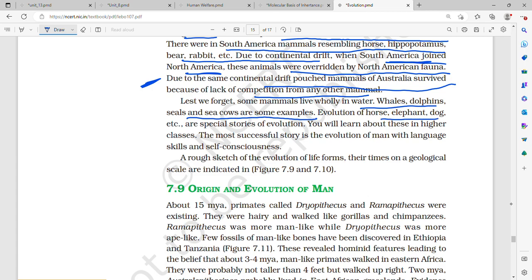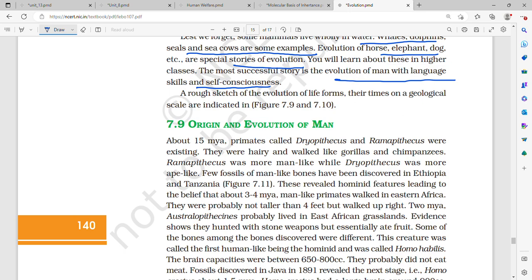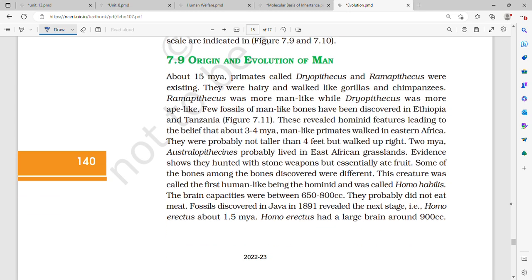Evolution of horse, elephant, dog, etc. are special stories of evolution. You will learn about them in higher classes. The most successful story is the evolution of man with language, skill and self-consciousness. A rough sketch of the evolution of life forms and everything, we have seen.